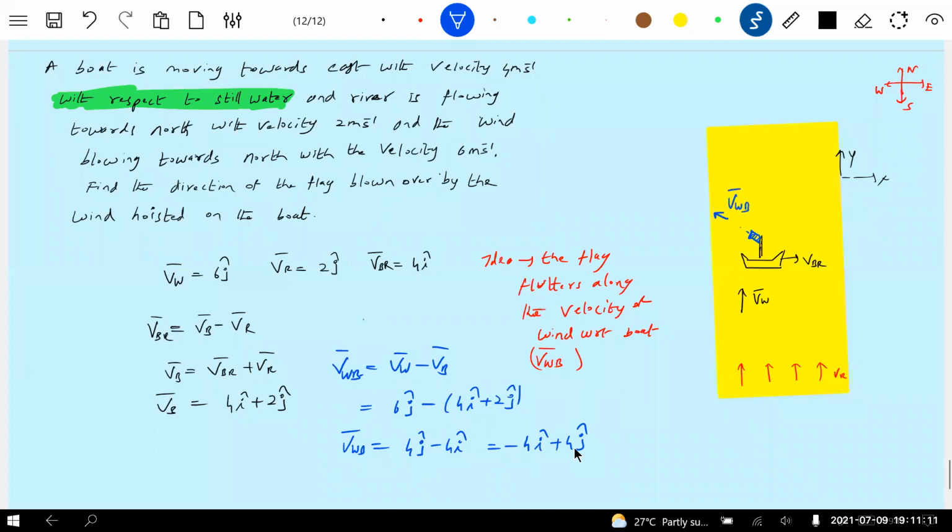So the flag flutters in the direction of velocity of wind with respect to boat. Hope everyone is able to understand. So a small diagram: the orientation of flag should be along VWB bar. It's not quite correct, because it should be a 3D diagram, which is not possible for me to show, so to some extent I'm just presenting it like this.